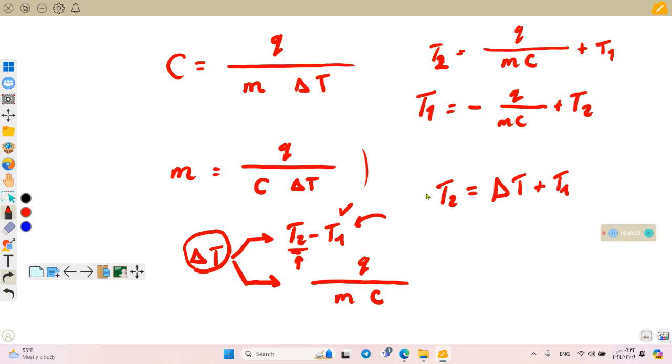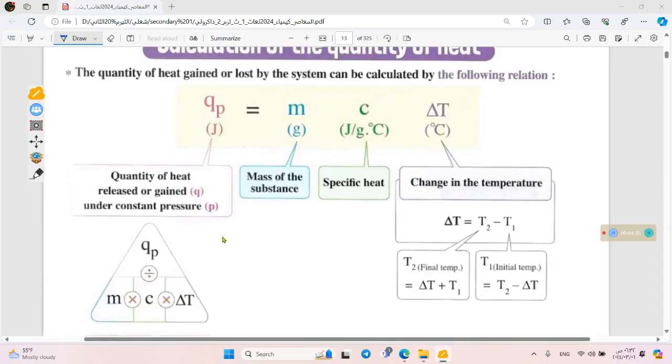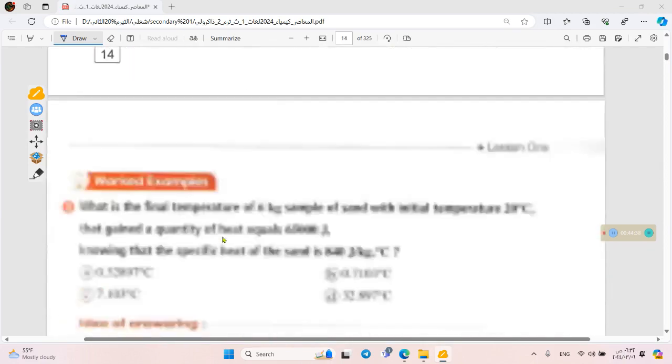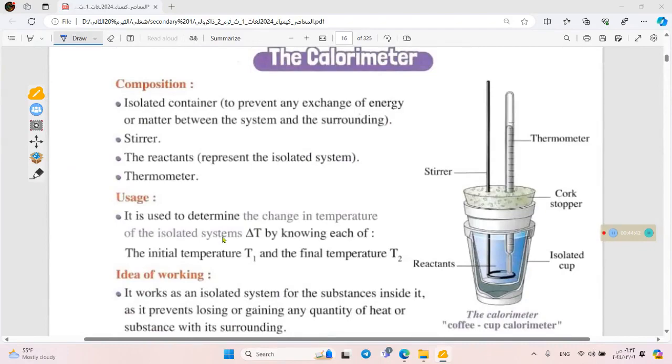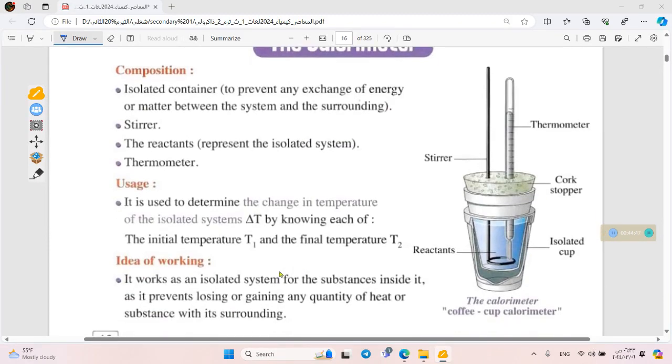Okay, good. Now let's go for the last part of our lecture today, which is the calorimeter or the calorimeters. A calorimeter is a device used to measure the quantity of heat directly in terms of the change in temperature, by knowing the T initial and T final. This device consists of simple parts.